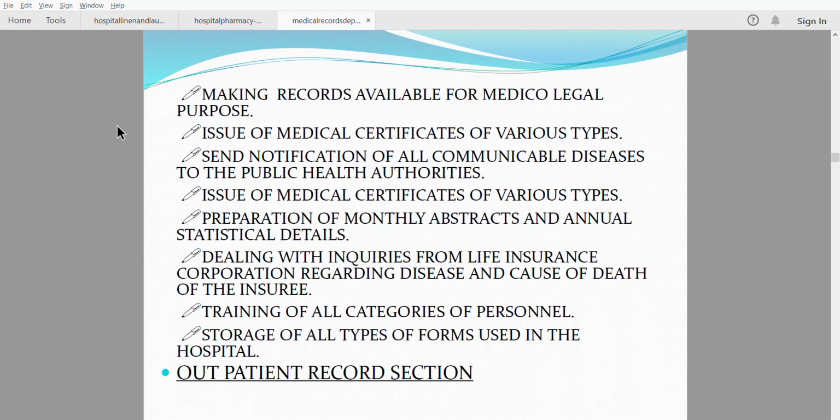Issue of medical certificates of various types. Send notification of all communicable diseases to the public health authorities. Preparation of monthly abstracts and annual statistical details. Dealing with inquiries from the Life Insurance Corporation regarding the disease and cause of death of the insured. Training of all categories of personnel. Storage of all types of forms used in the hospital. Next is the outpatient record section.